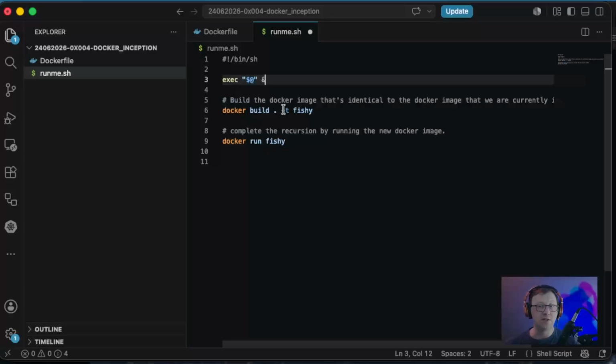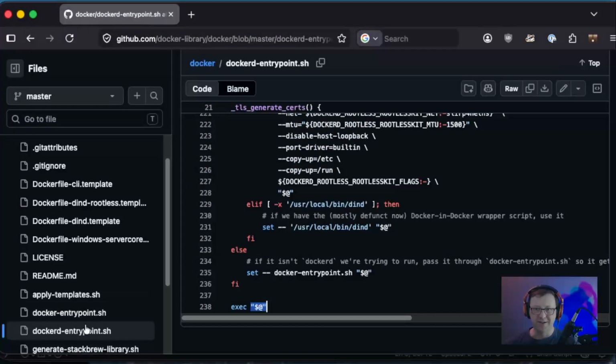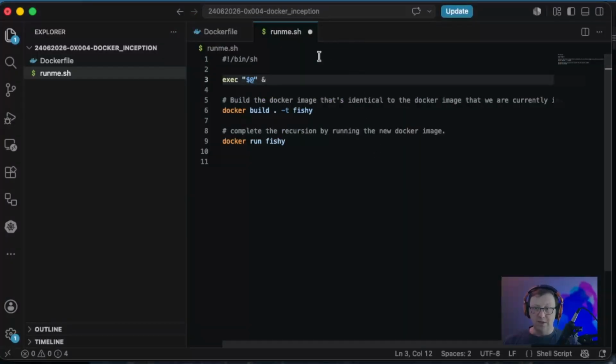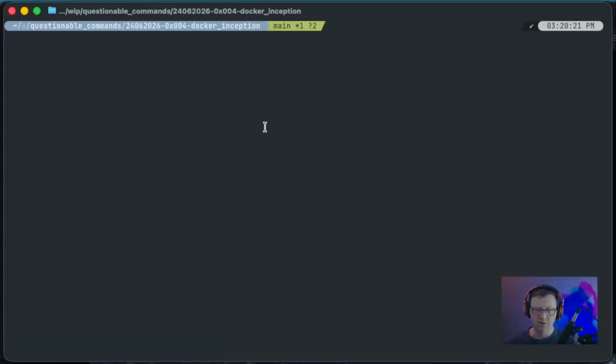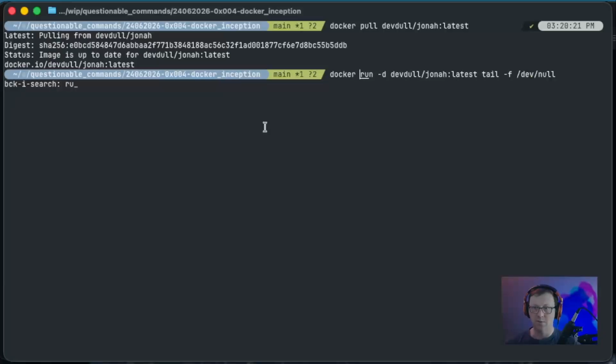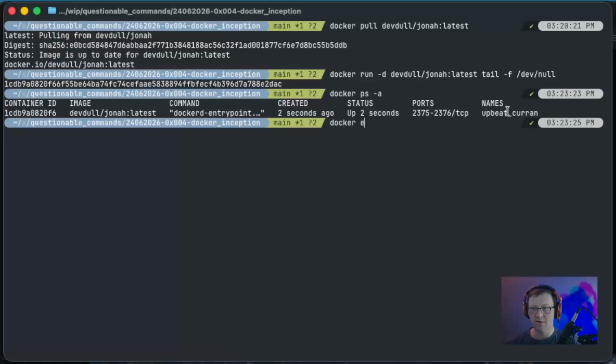That does mean that we need to wait for the Docker service to become up and ready, if this dockerd-entrypoint is doing what I think it's doing. So we do need to detect if dockerd is running before we do any of this other stuff, which means I killed and got rid of our running container too soon. So let's go ahead and pull it again, and we'll run it again. And docker exec -it.